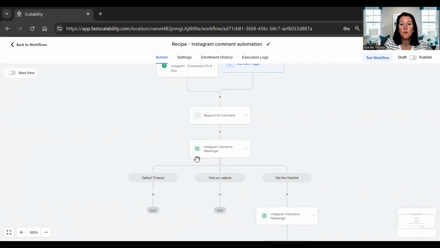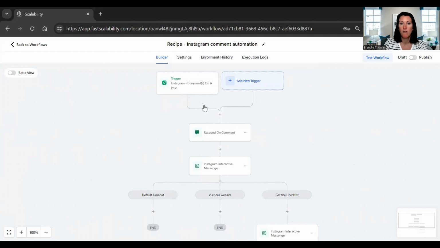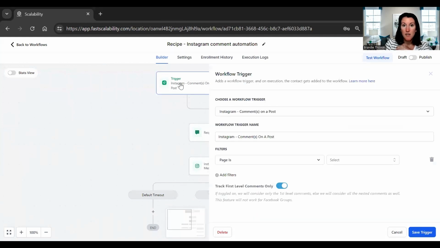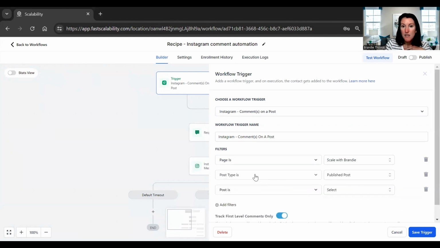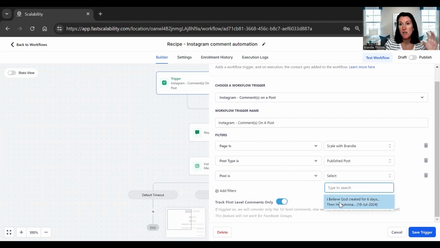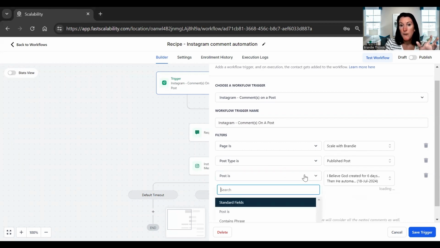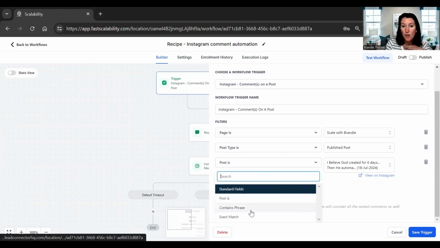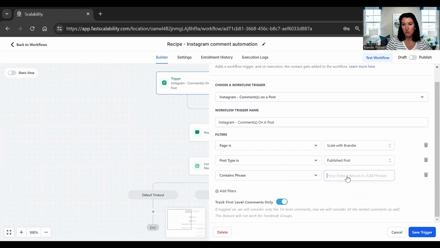And it's going to create this whole workflow already. So the first thing we're going to want to do is come here to trigger. And you can see Instagram comment on a post. That's what we want. And we want our page, select Scale with Brandy, and then you can do post type is published and then post is. So this is where you can be like, I want it only to work for this specific post, or you can do contains phrase, which is what I want to do. And so I'm going to do scale as my phrase.